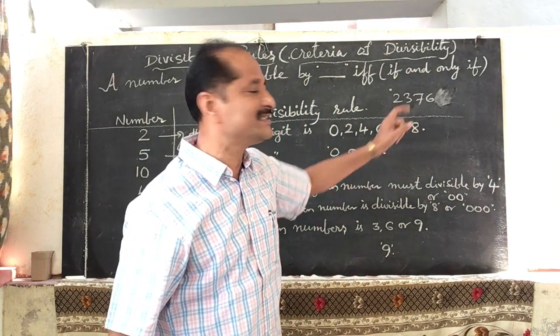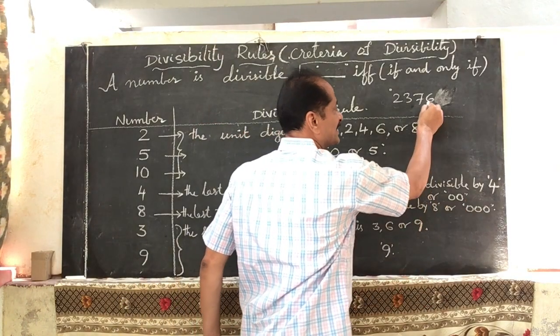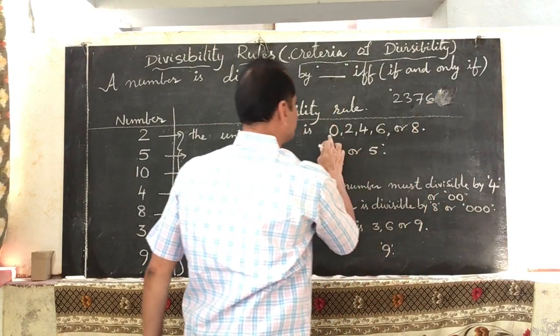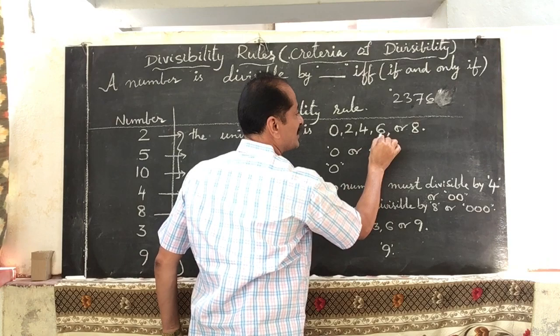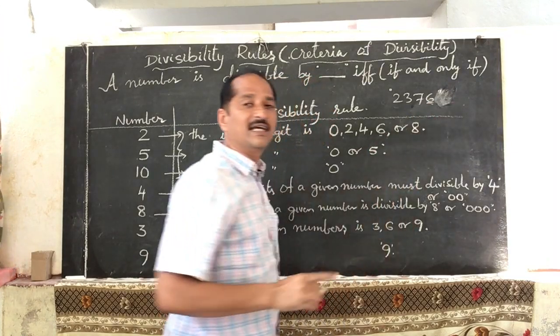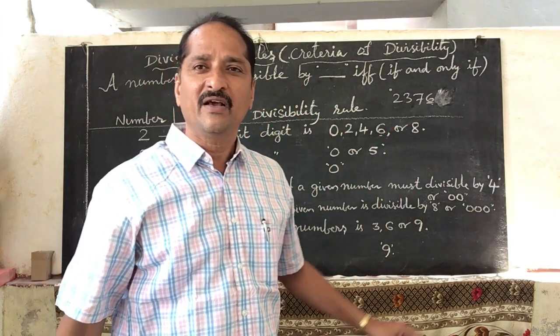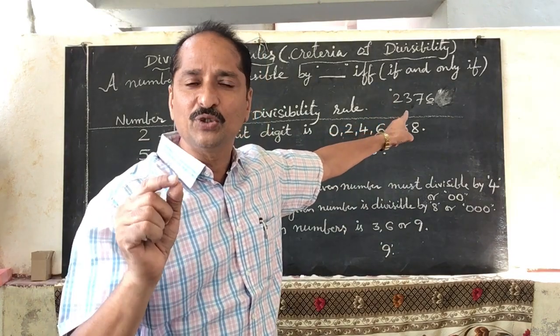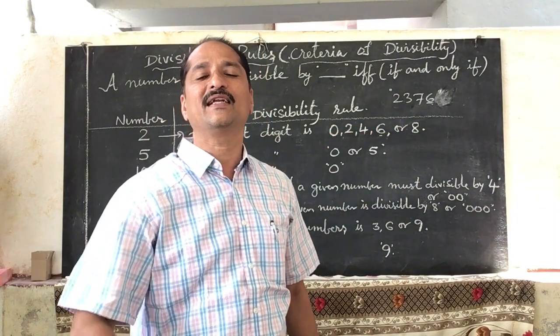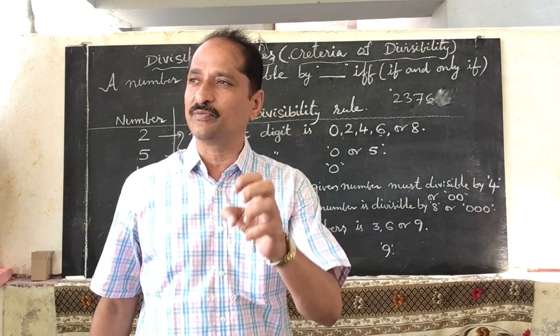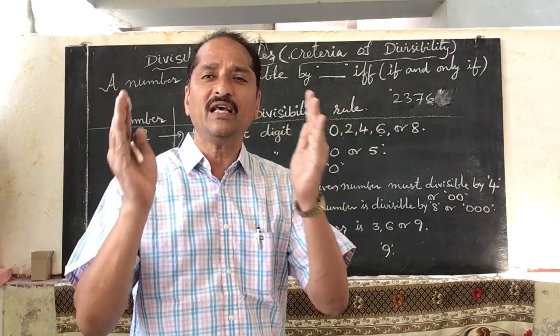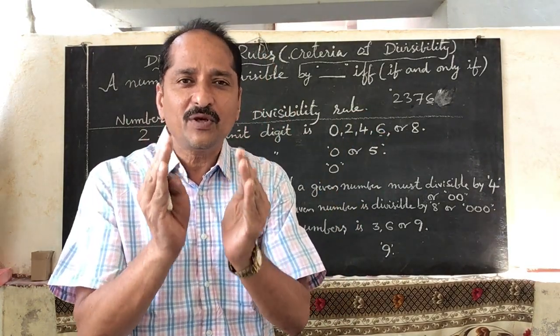Check the last digit. What is the last digit? The unit digit is 6. The unit digit is 0, 2, 4, 6 or 8, so this number is divisible by 2. That means whenever you divide that number by 2, you will get remainder 0. That is the criteria of divisibility: without dividing, we know whether it is divisible or not.